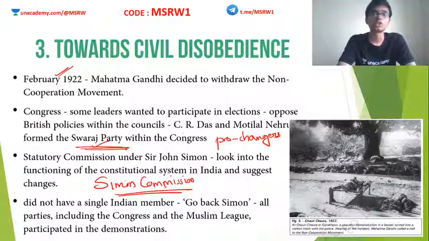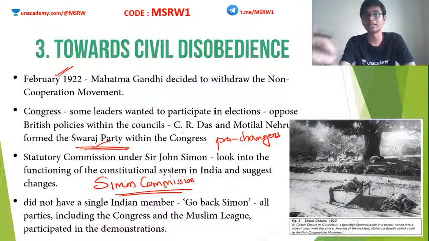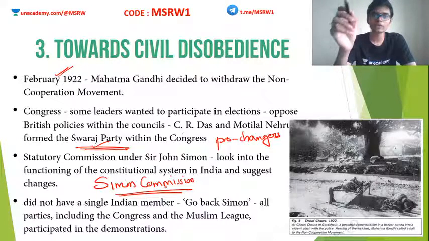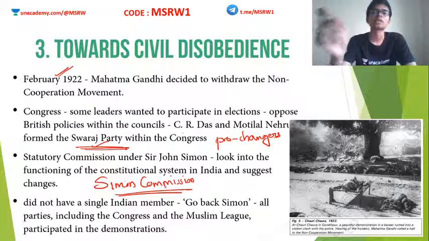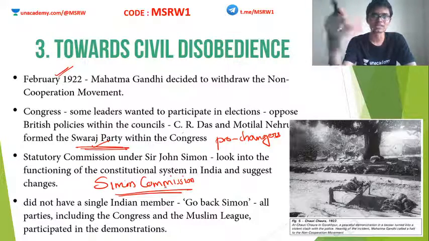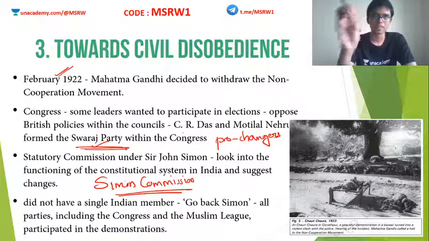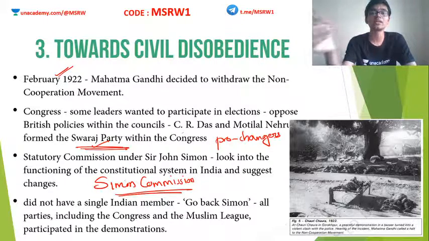Why? In order to study what was happening in accordance with the Government of India Act of 1919. According to the Montagu-Chelmsford reforms of 1919, there was a clause stating that after a period of 10 years, a commission will be set up to study the progress of governance in India.